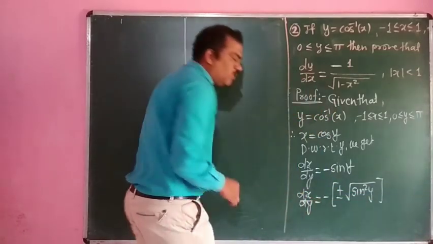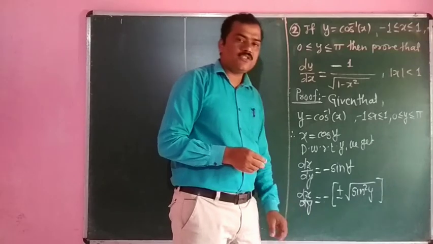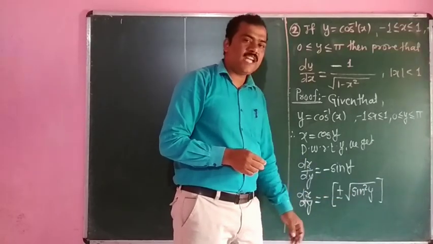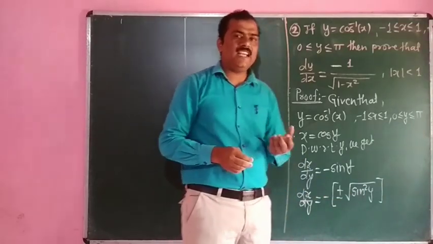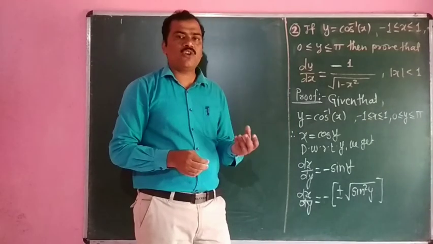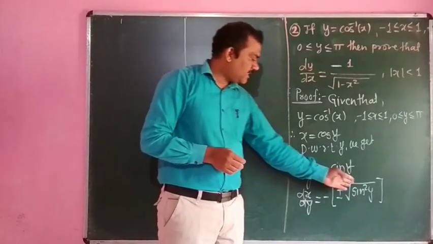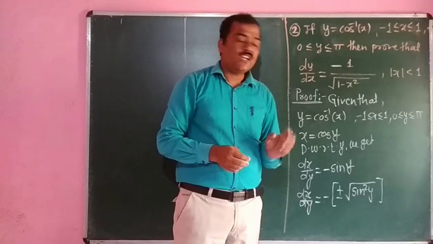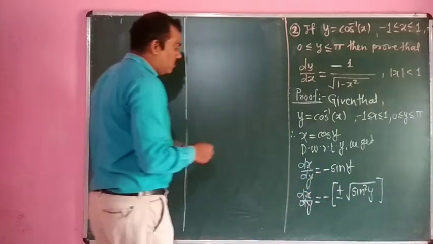This minus sign is original, this plus minus is due to the square root. Now we have to substitute the value of sin square y. We have to know the standard identity: sin square y plus cos square y is equal to 1. That means sin square y is equal to 1 minus cos square y. By using this, what do we get?